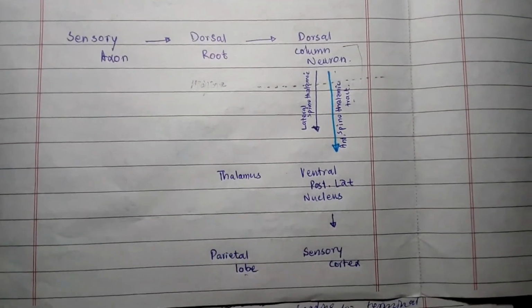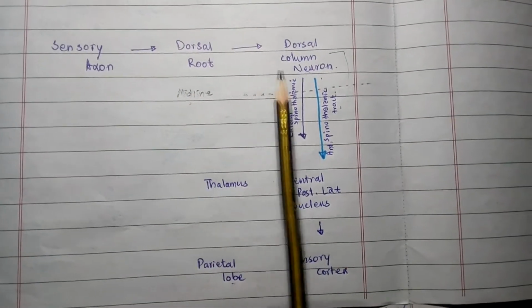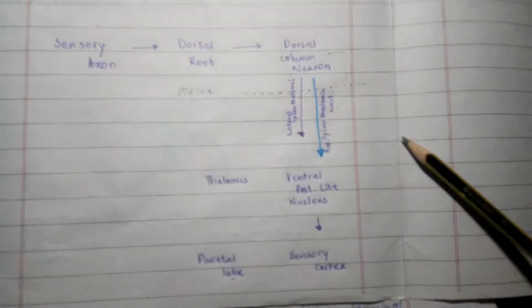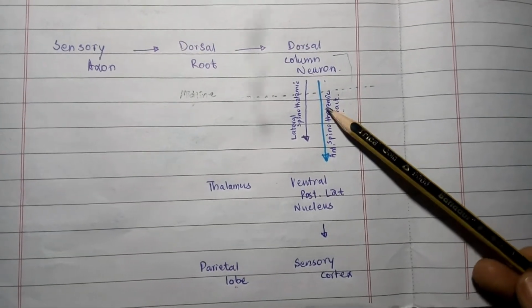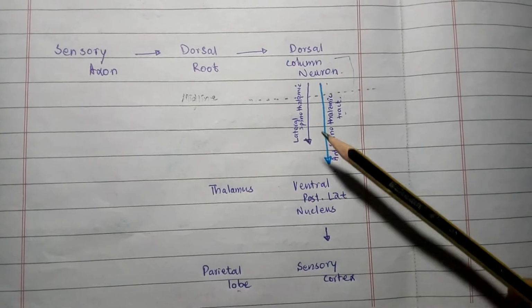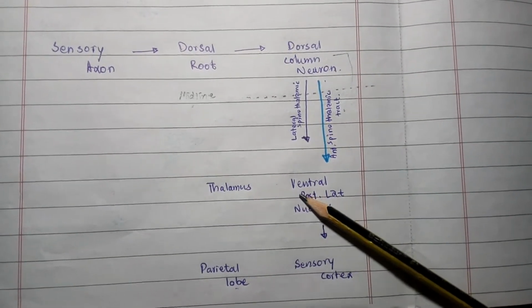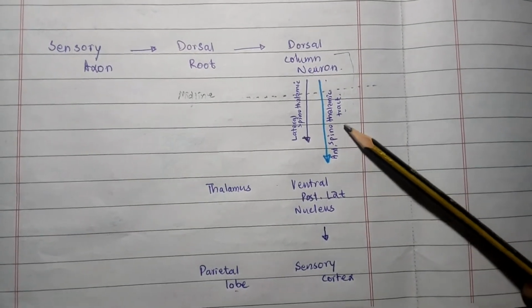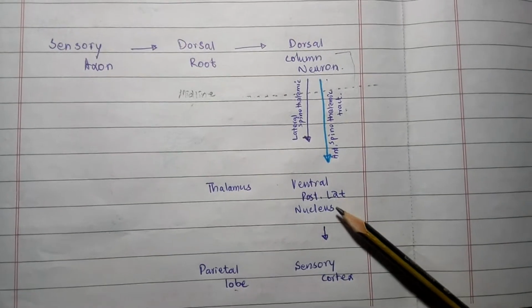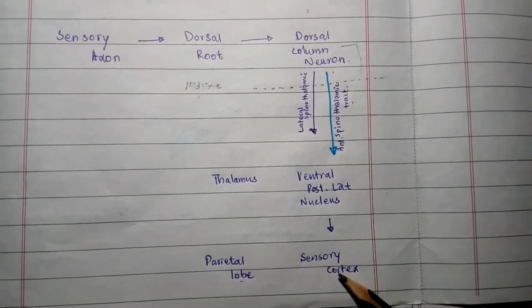This is the diagrammatic representation of this arrangement. The sensory axon enters the dorsal root and then the dorsal column neuron. At the midline the second order neuron crosses over. In the case of the lateral spinothalamic tract it ends in the thalamus, and in the anterior spinothalamic tract, the ventral posterior lateral nucleus, then the signal moves toward the sensory cortex.